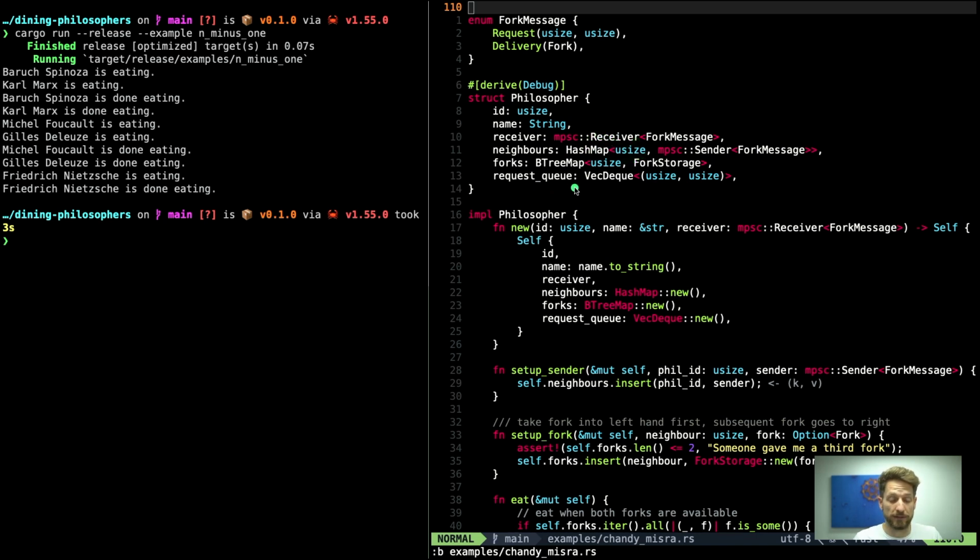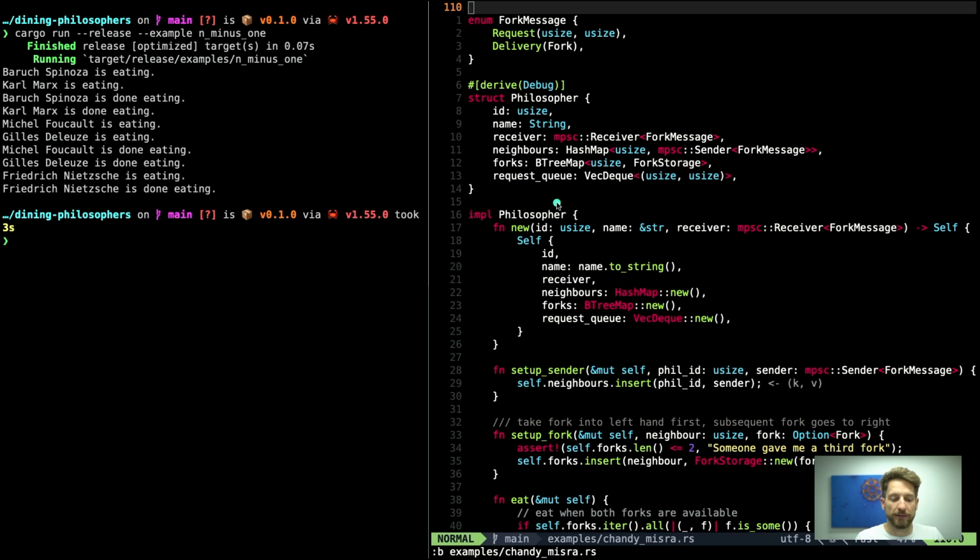And me as the philosopher, I can receive a request for a fork that I don't have or that I don't want to give up. If I don't have the fork, I cannot give it to the other philosopher. And if I have the fork, but it's clean, I will not give it to the other philosopher. But I know that he wants it. So in order to remember that, I built this request queue. That's a vec. And this one I can then process after I finished eating. So this also holds the info who wants the fork and which one.